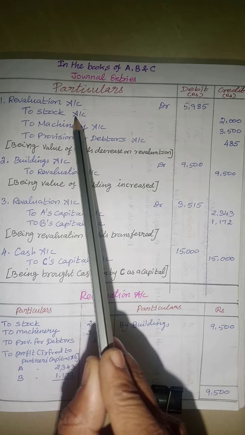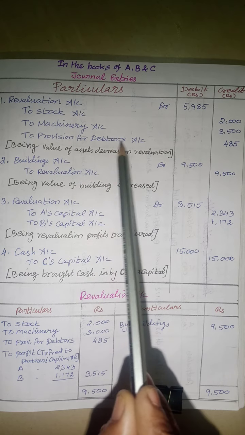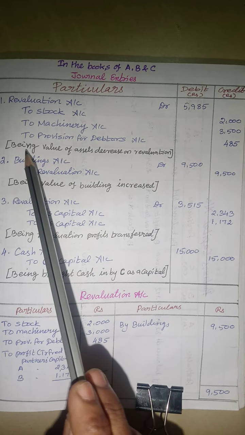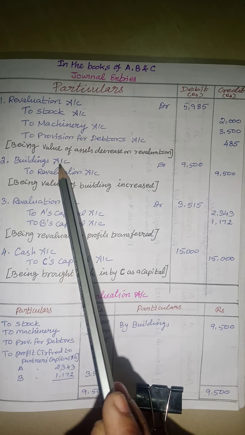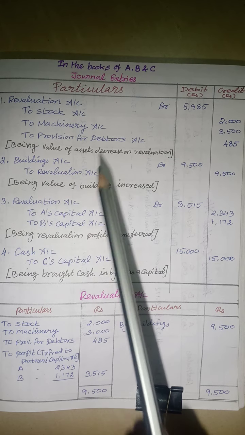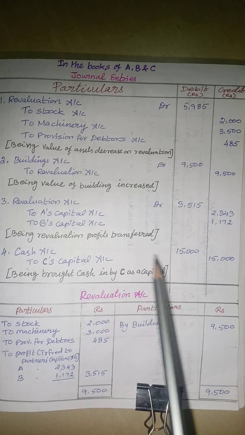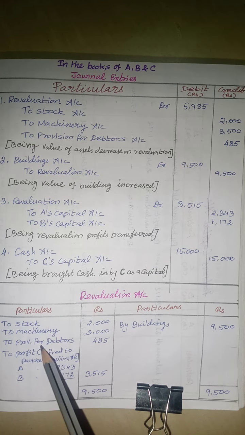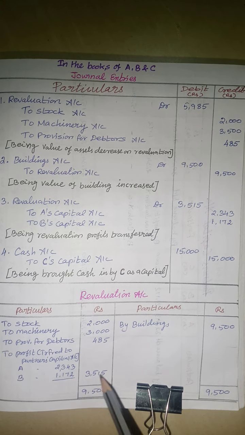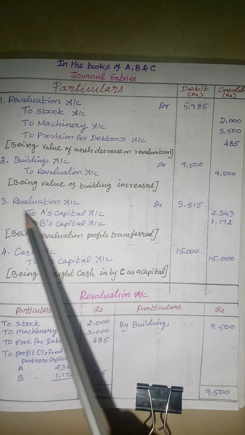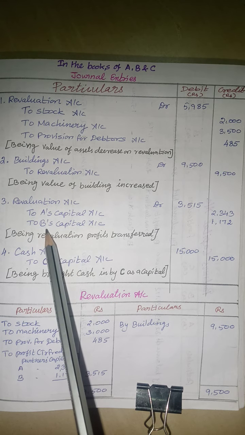Revaluation account debit to stock, to machinery, to provision for debtors, being the value of assets decreased on revaluation. The building is appreciated, so building account debit to revaluation account. Then this is the closing entry. Next we have to prepare the revaluation account, so on the debit side and credit side we put these items. Then the balance is 3,515. This is distributed among the old partners in the old profit sharing ratio 2:1. So revaluation account debit to A's capital account and B's capital account.